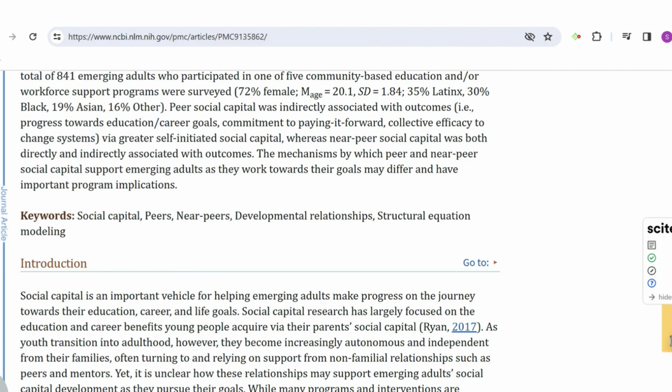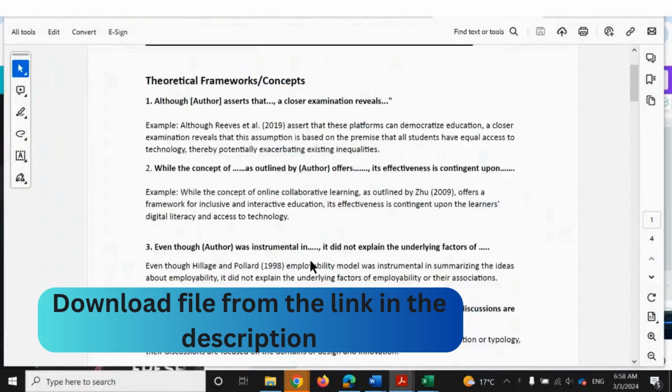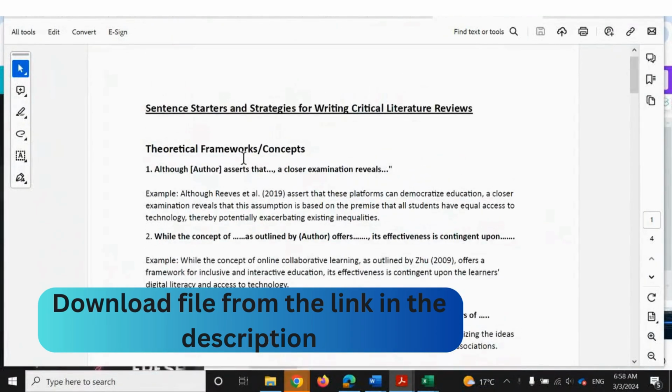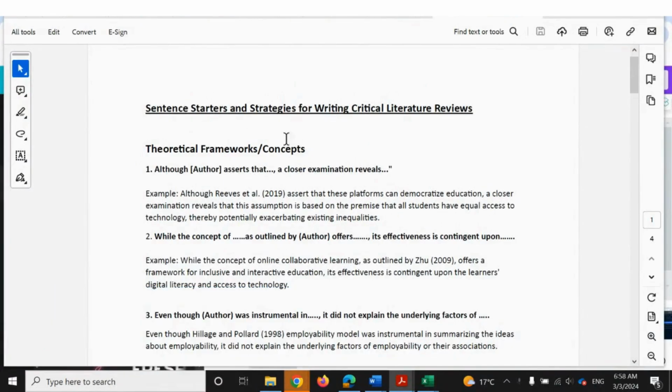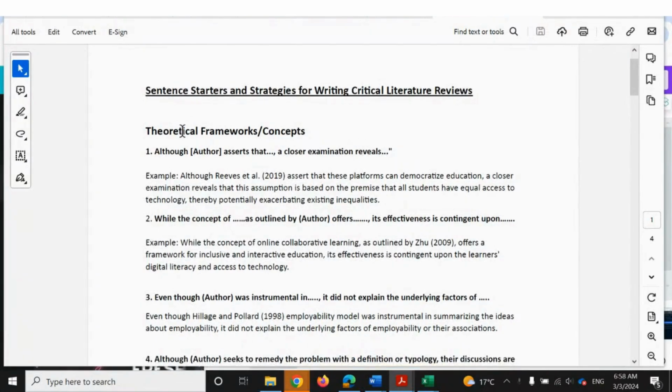Now, on that same point, we're going to look at some strategies on how to structure our sentences to make them more critical. So what I've done here is I've provided you with a list of sentence starters and strategies for writing critical literature reviews. The first section deals with strategies that you can use to help guide your theoretical frameworks and concepts.